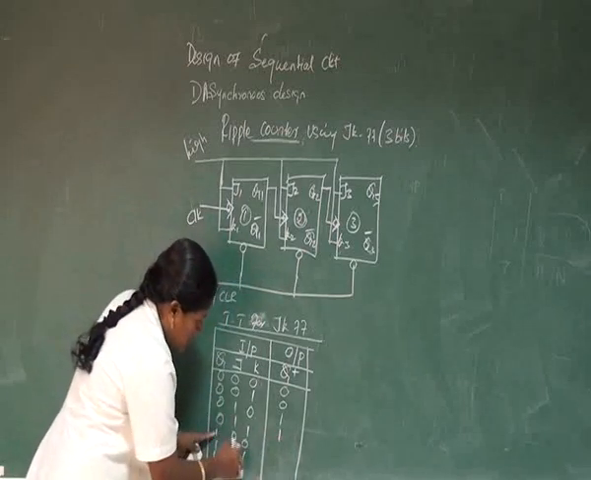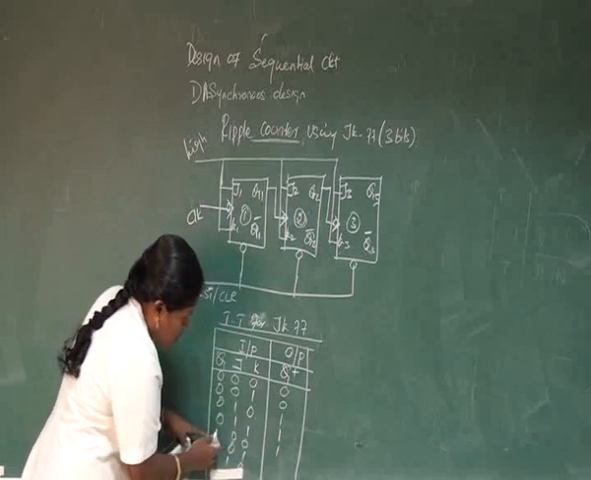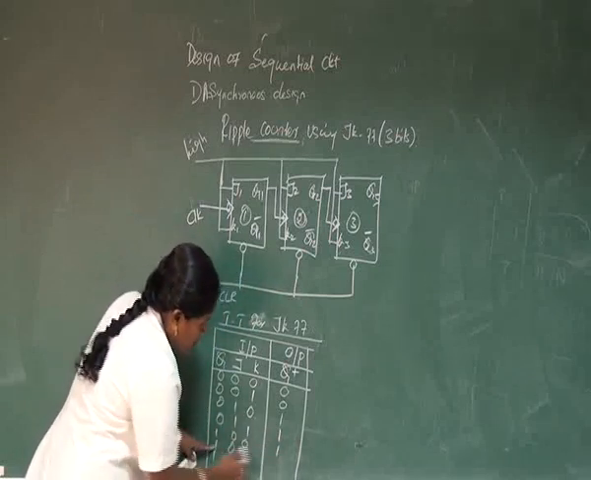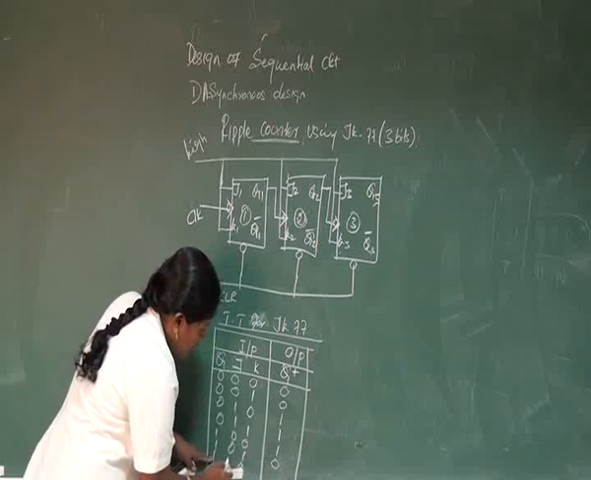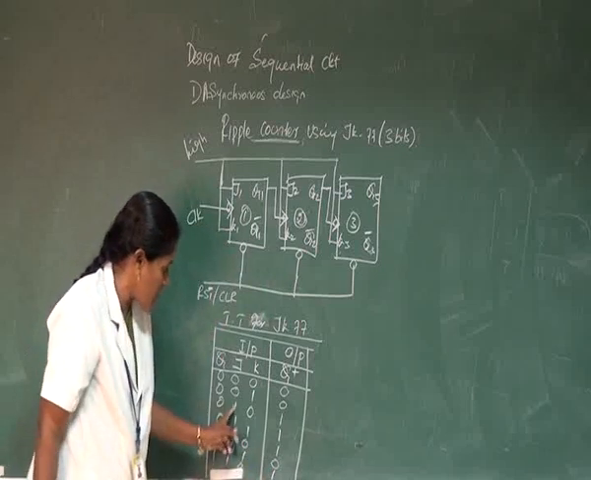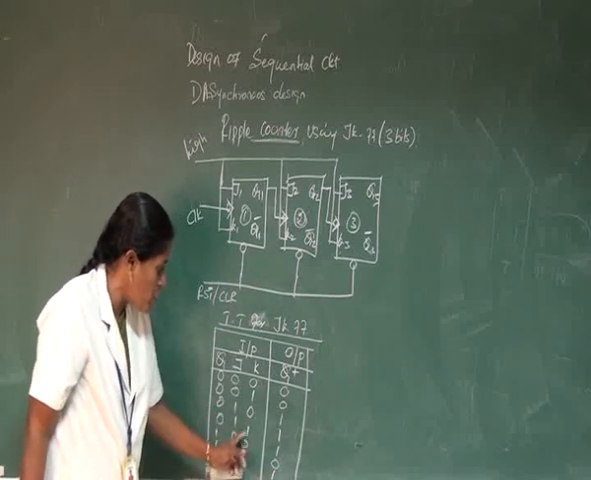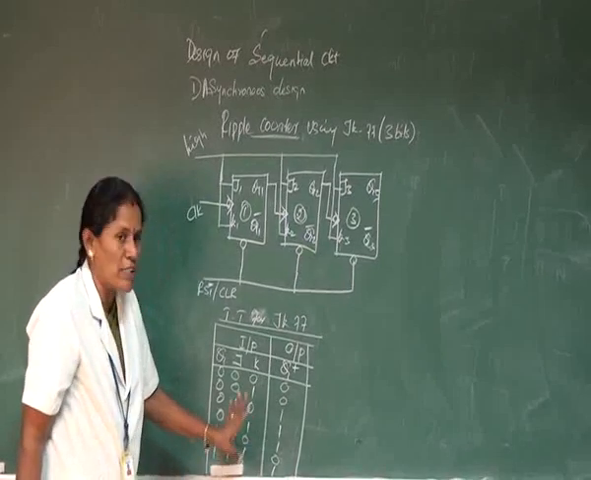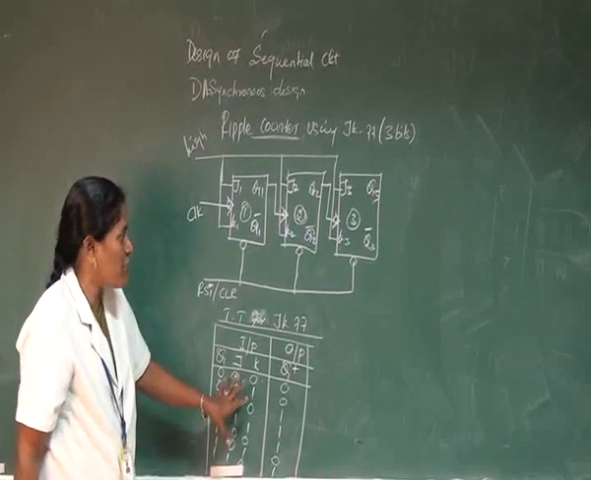And next, both are 0 0, so the past output will be continued. J is 1 means it is reset, K is 1 means it is set, and the previous output will be continued. Both are 1 1, then it will be toggled. This is the operation of the JK flip-flop.